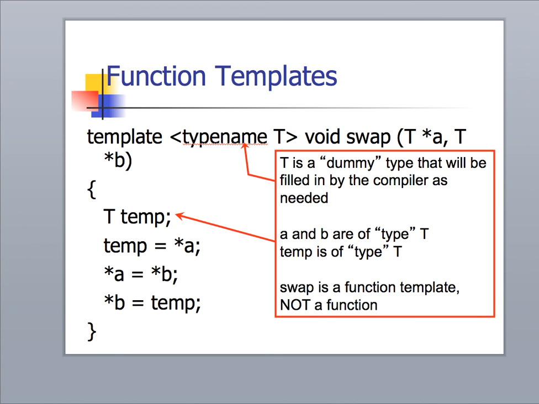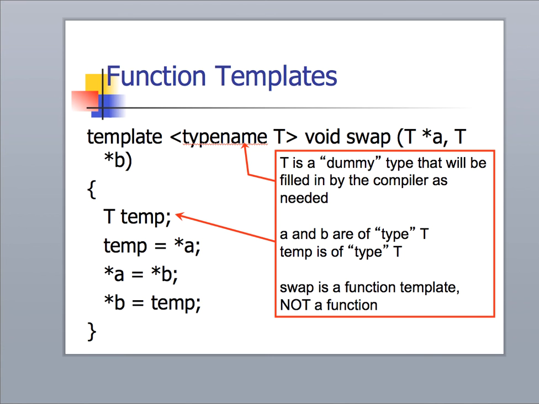Here's what one of those templates looks like. We use the keyword template, and then in brackets we put what the sort of meta arguments are for the template, as well as the function arguments later. So this says we're expecting you, when you use this template, to specify a type named T, where T is just a dummy variable, just like any other variable. It'll be filled in as needed by the compiler. And then the swap function expects pointers, both of type T. And then inside the code, we have to declare the temp variable of type T, and then the rest of the code is the same as the swap functions that we wrote before, just moving the data around using the pointers.